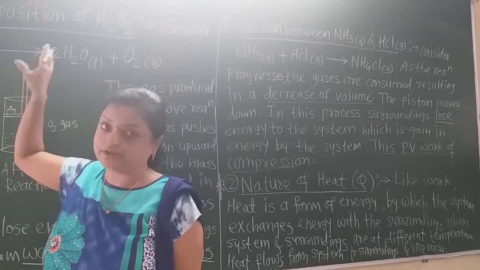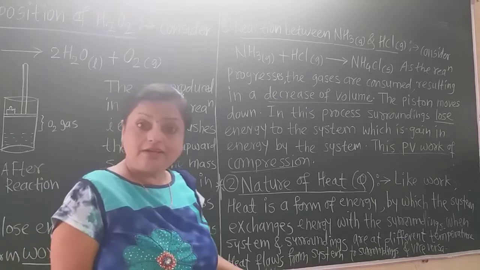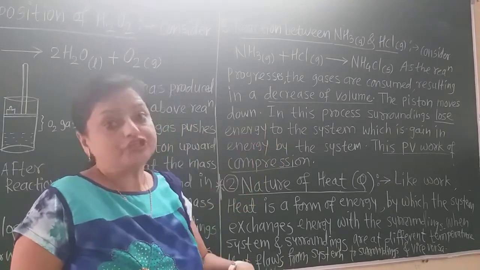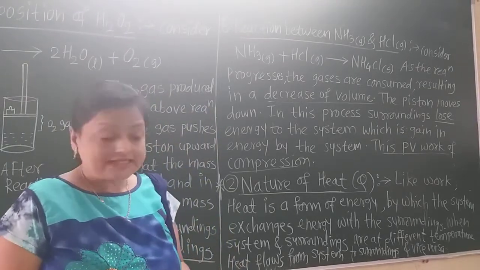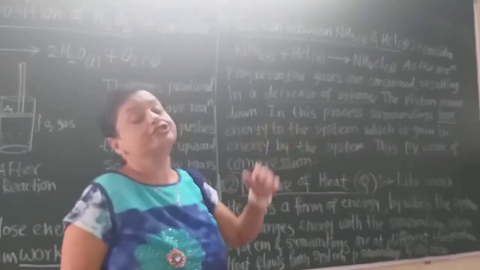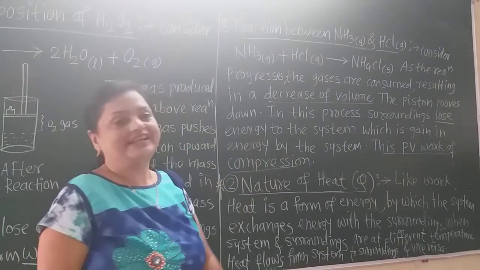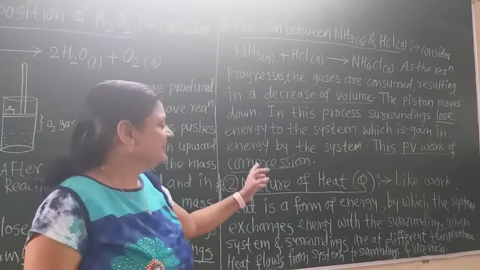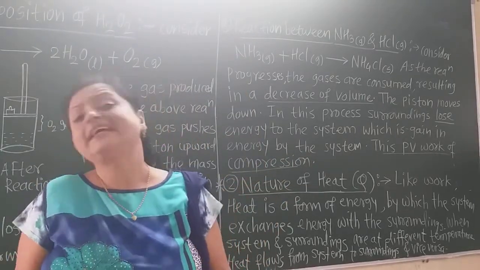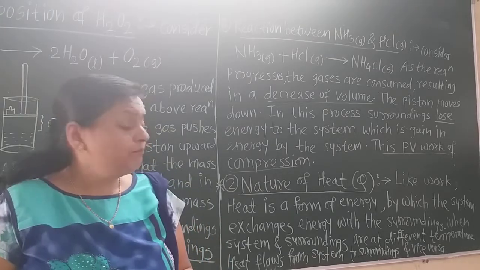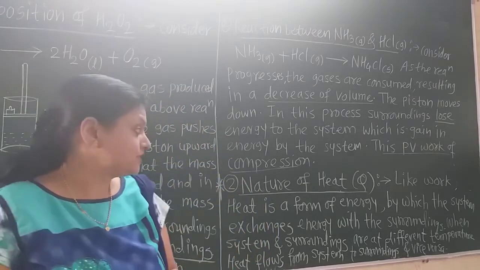In this direction the piston moves upward, but in this direction the piston moves downward. Due to that process, the surrounding loses energy to the system, which is gained by the system. As the surrounding loses its energy, that energy is gained by the system. So the PV type of work is formed, and that work is nothing but the work of expansion.